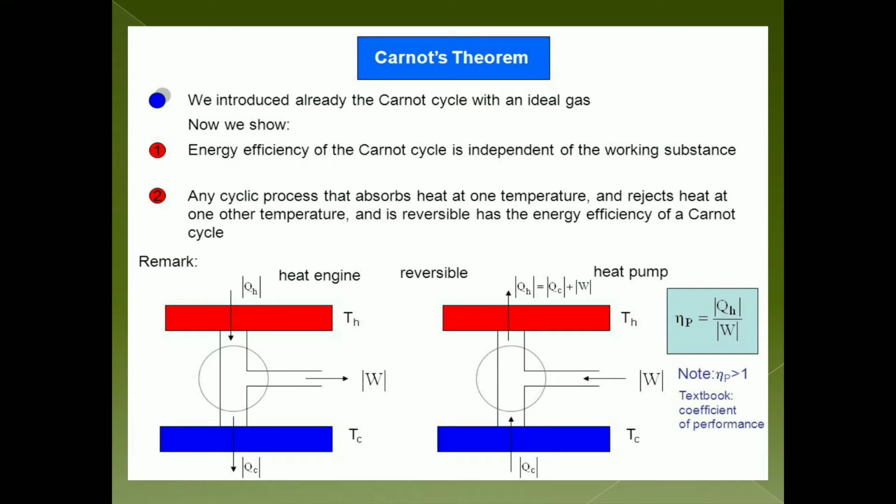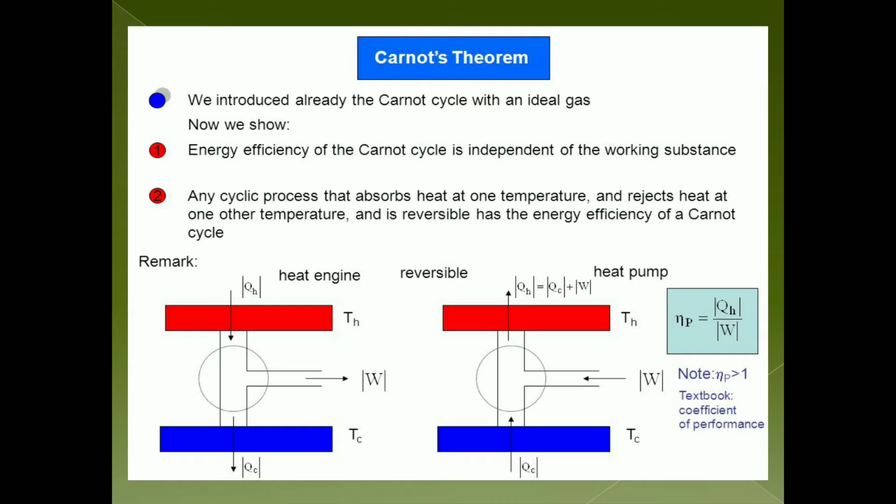So the cyclic process that absorbs heat at one temperature and rejects heat at another temperature, and is reversible, also has the energy efficiency of the Carnot cycle.